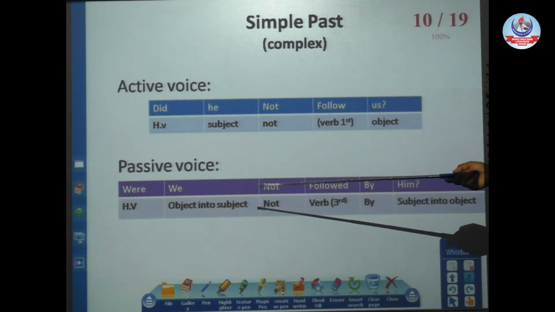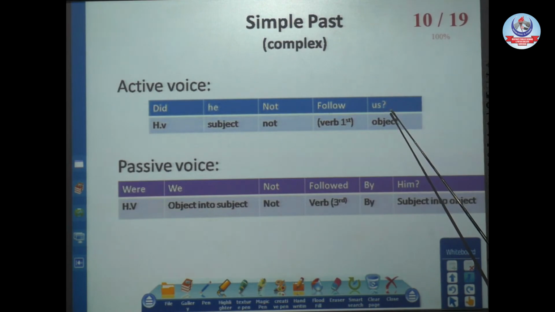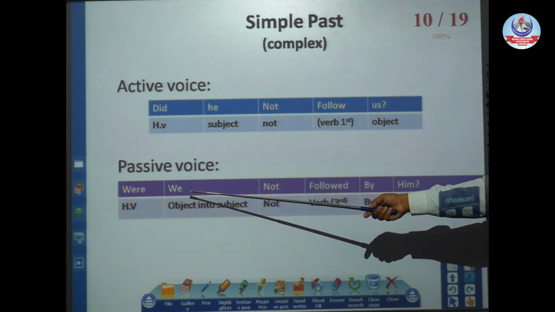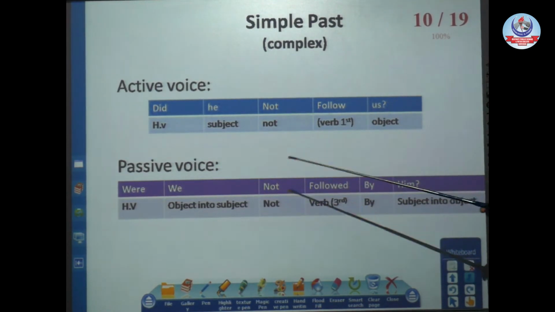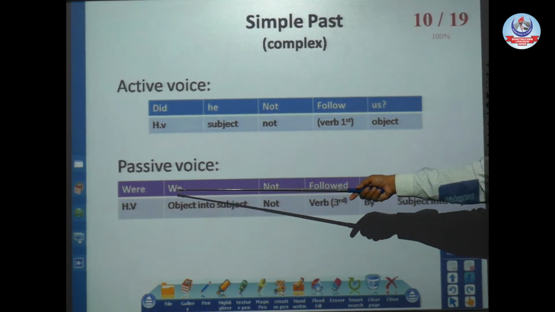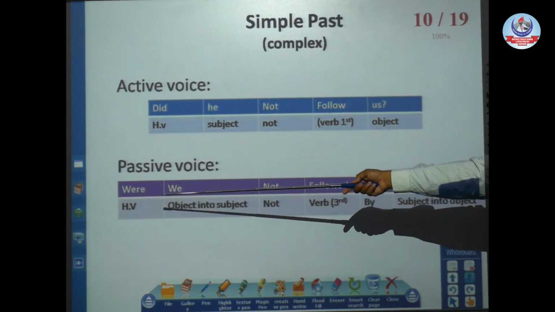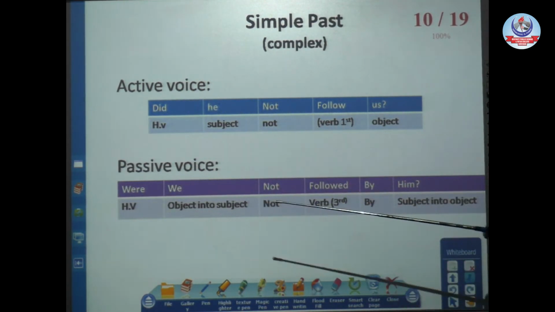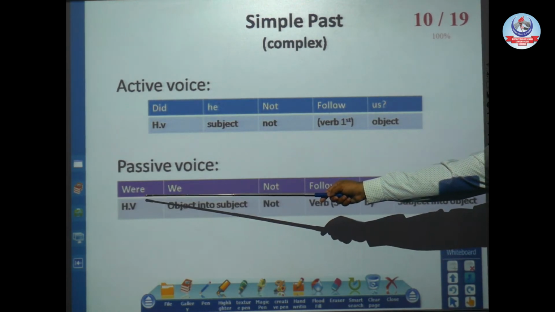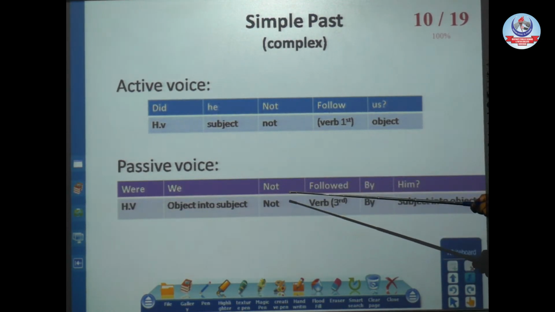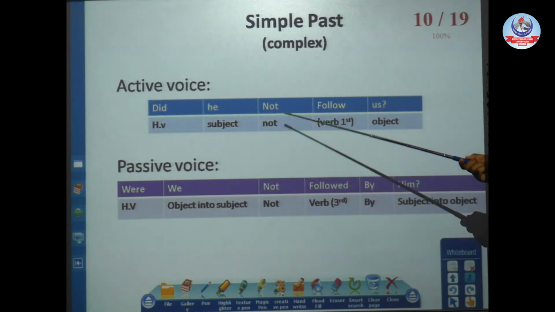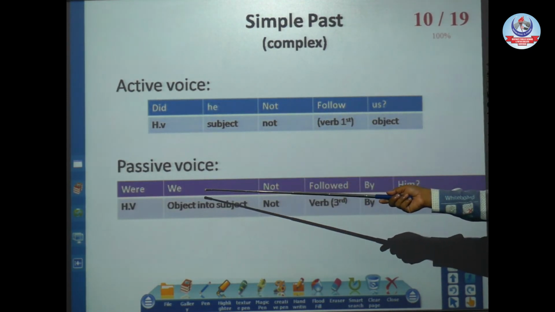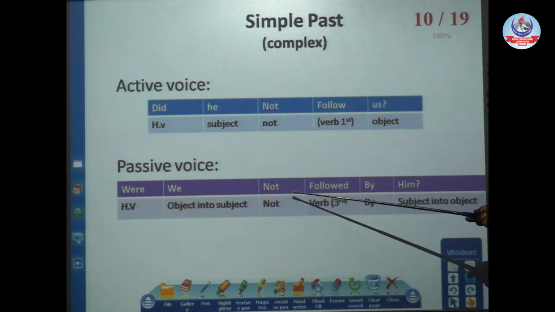Now when we move towards the passive voice, first of all we will see what our object is. Our object is us, and when it moves from object to subject position, it becomes we. For we we will add the helping verb, because it is not singular, it is plural. For plural we use were as the helping verb. Were at the start of the sentence as the helping verb, then after that we, then soon after the subject not, as in the active voice soon after the subject.